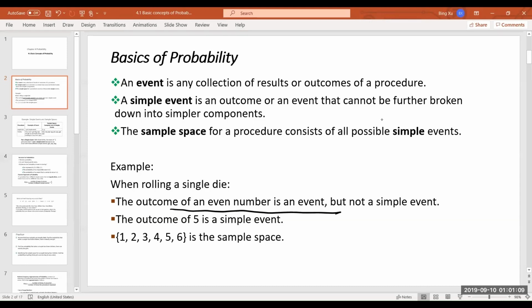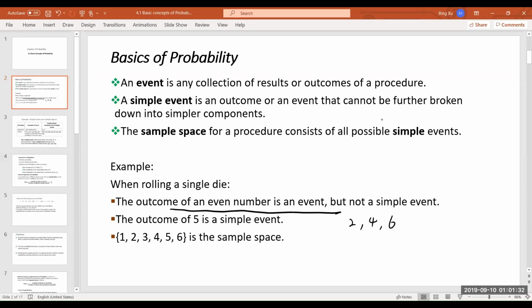But rolling a die with an even number, that's not a simple event because you can break it down into rolling the outcome of 2, 4, 6. Right? That's why rolling an even number is not a simple event, but it is an event.